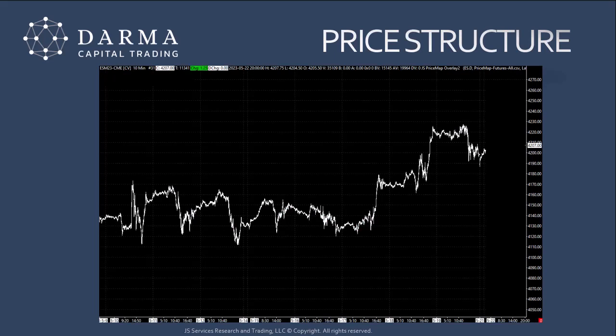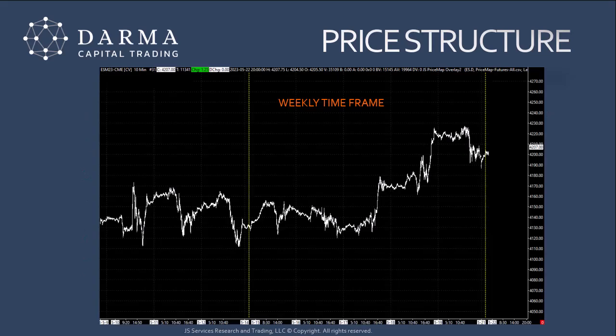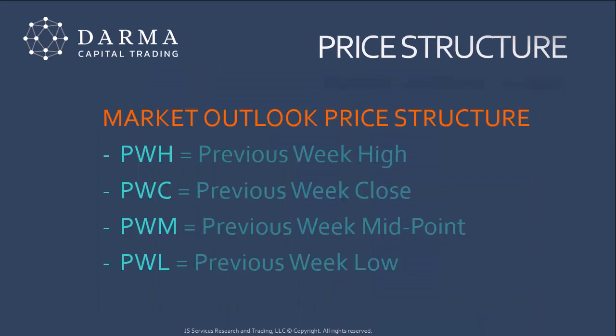So for price structure, we use a high-low close chart. For the time frame on the outlook, we're focused on the weekly. And on the time frame for price structure, we're looking at the high, low, and last and midpoint of the weekly time frame. So here's our chart divided into the weekly. For futures markets, that'll be 5 days. For crypto markets, that'll be 7 days.